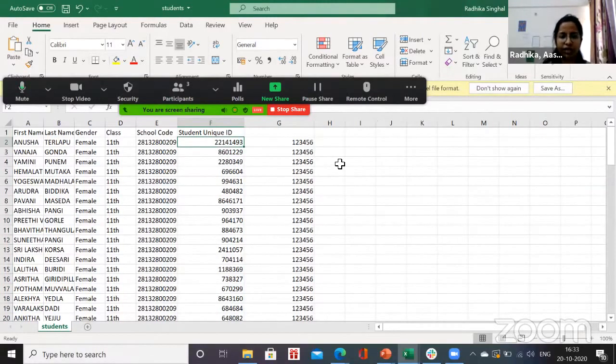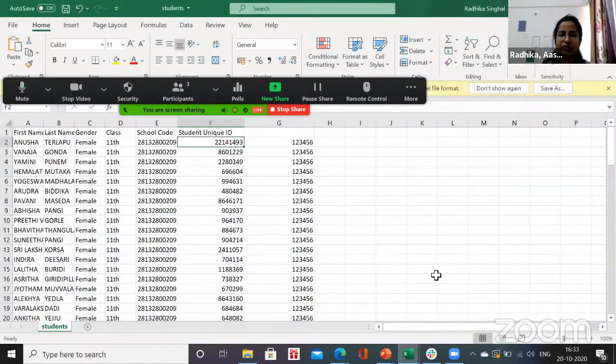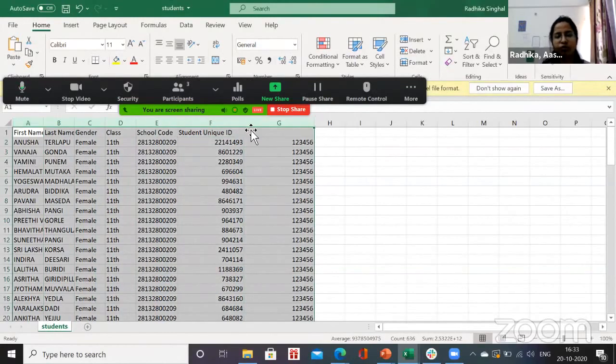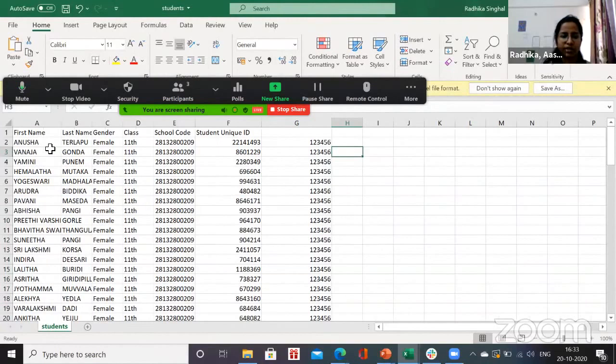You log in with the UDISE code, go to Download Inactive Students, and you will receive this kind of file. I will request, if you want to check the data, please use a laptop or a system, because this file might not be visible very properly on the phone. But if you want to use the portal for career and college information, then you can use the phone. Only for the data, I am suggesting to use the laptop or a system. So this file can be downloaded easily.